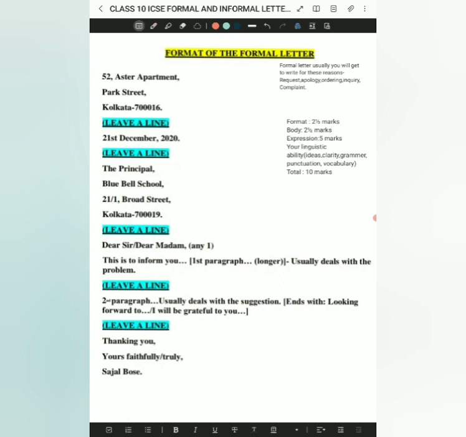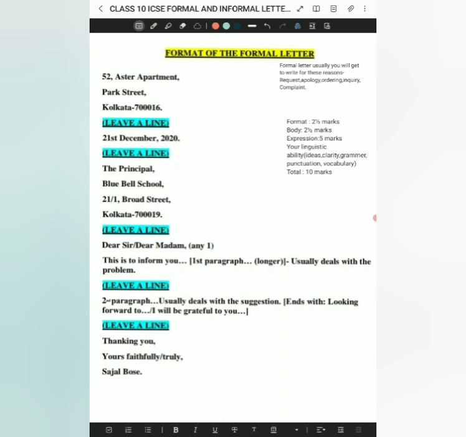For the letter, it will be of 10 marks total. A formal letter you will usually get for reasons like a request, an apology, ordering, inquiry, or complaint, any of these. The format, body and expression marks I have listed in the side portion.